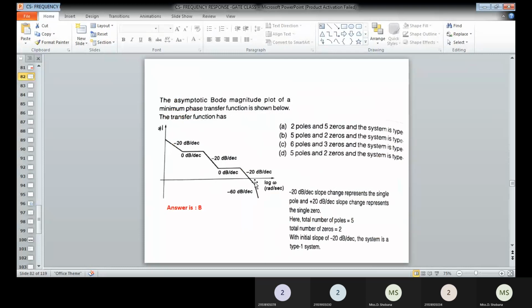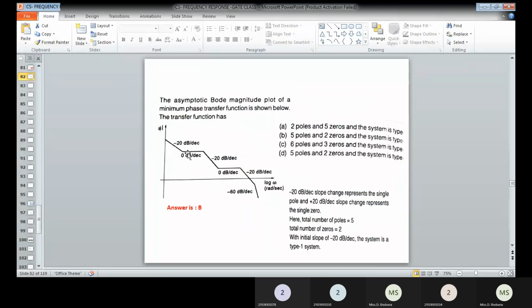Then you can see the next slope, which is minus 60. Minus 60 means already minus 20 is there; another 20 is added, so minus 40 results, and another 20 is added, so you get minus 60. That means 2 poles have been added. Already 3 poles, 3 plus 2 will be 5 poles and 2 zeros. That's why we get a total of 5 poles and 2 zeros. That option is available in option B. Therefore, this is the correct answer.